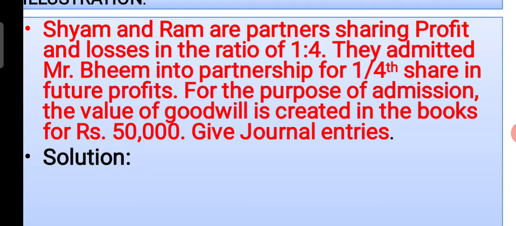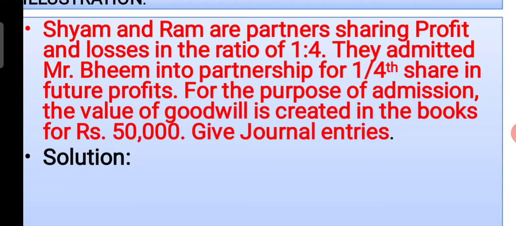Here the point is highlighted. The point should be noted: the value of goodwill is created. The new partner doesn't bring any cash into the firm for the purpose of goodwill. But what's happening in this problem? We are creating the goodwill in the books of accounts for rupees 50,000, and we ask you to write the journal entry.